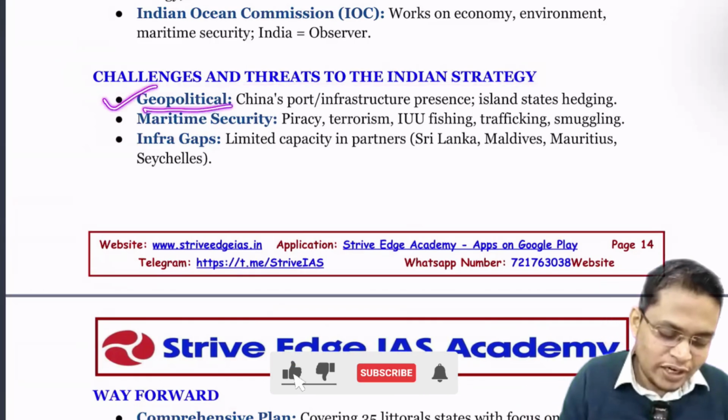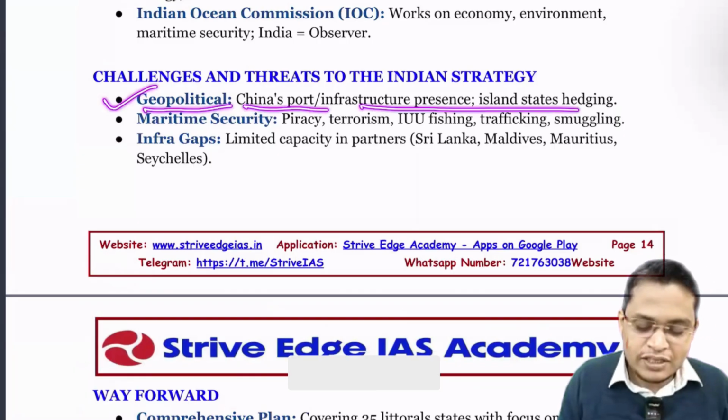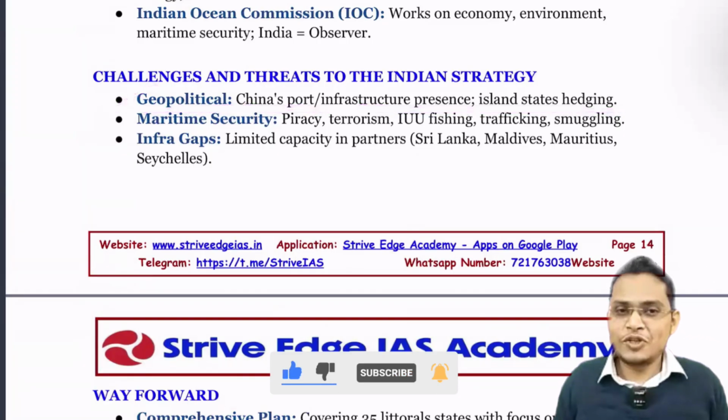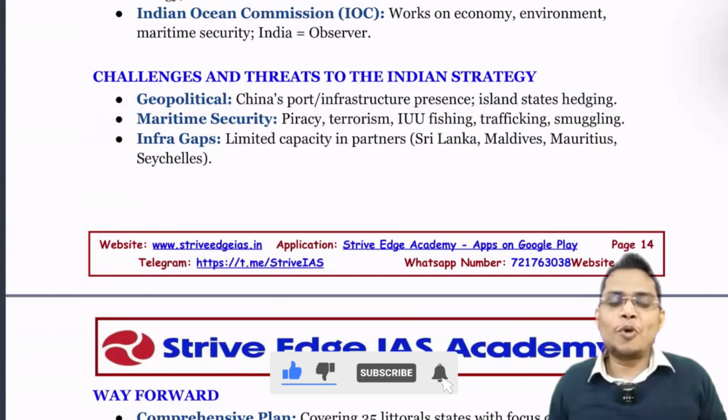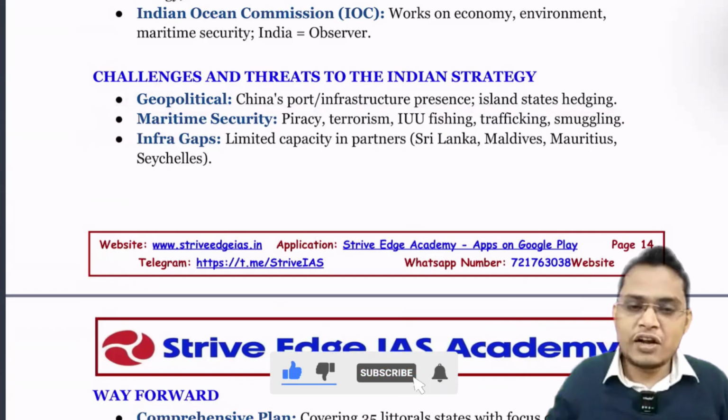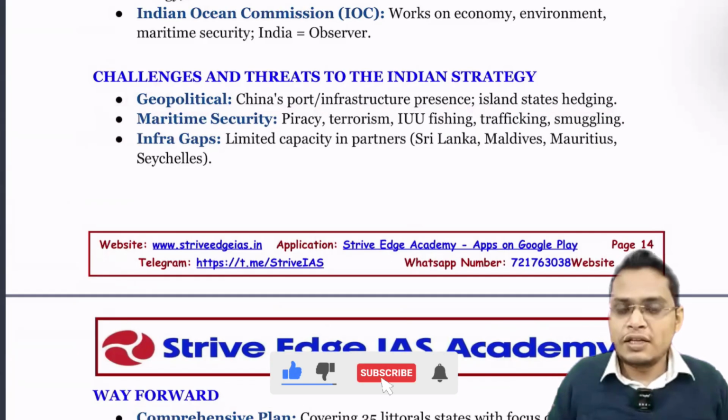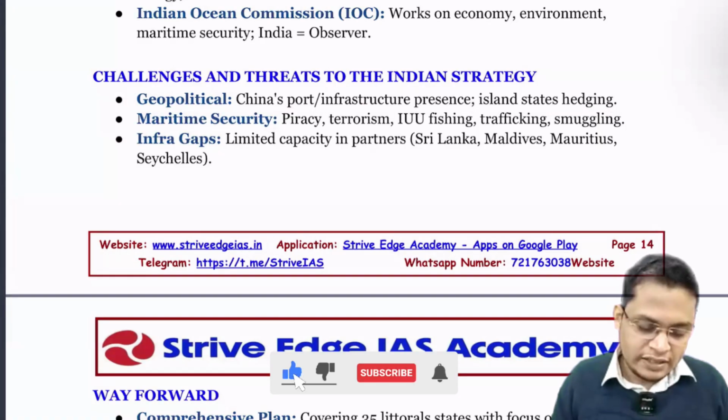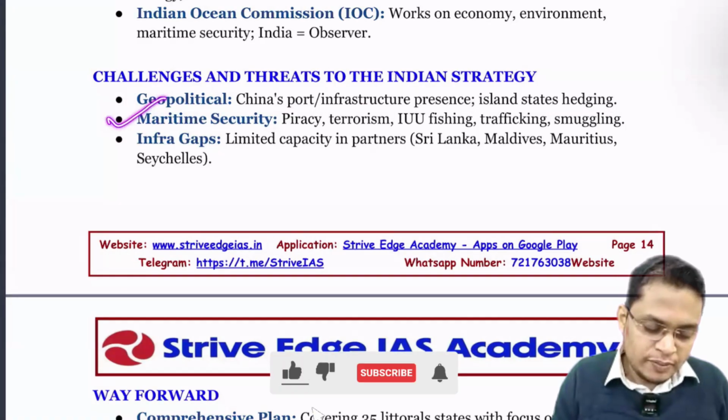So first one is about the geopolitical. China's port infrastructure presence is what is creating tension. For example, China is building a series of ports starting from Chittagong, then Hambantota, then in Maldives. So it is creating challenges. So we are going to see all these things, maritime security.